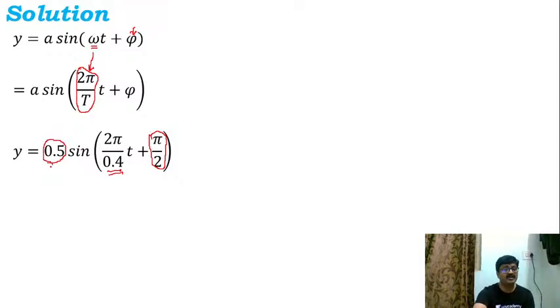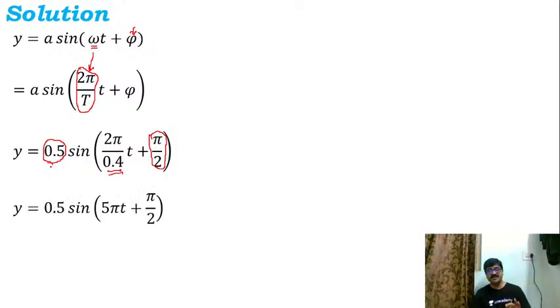So accordingly, I'm mentioning all these things. Now 2 by 0.4 is 20 by 4, which will be equal to 5, is it not? So hence I can write this as 0.5 sine of 5 pi t plus pi by 2. Now this is the equation that I've obtained.